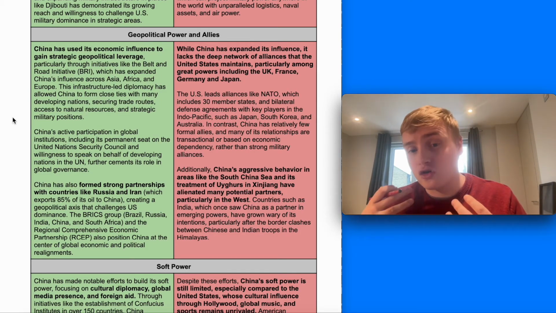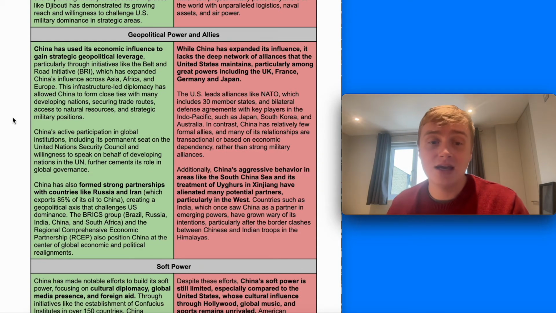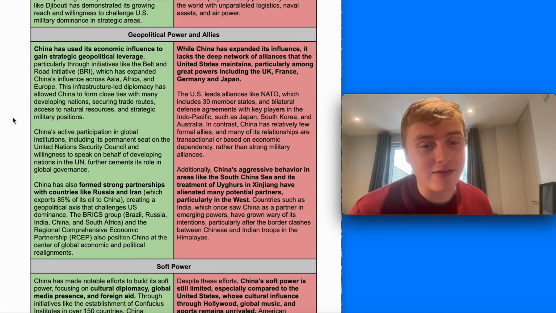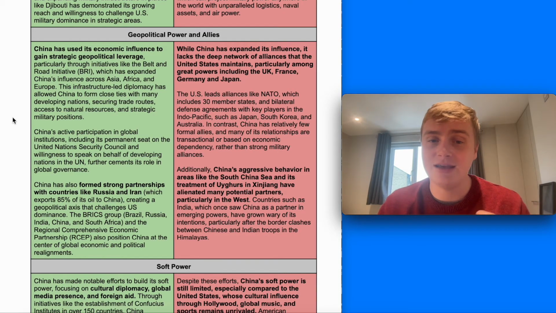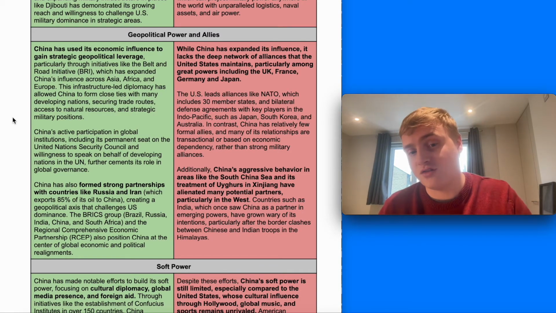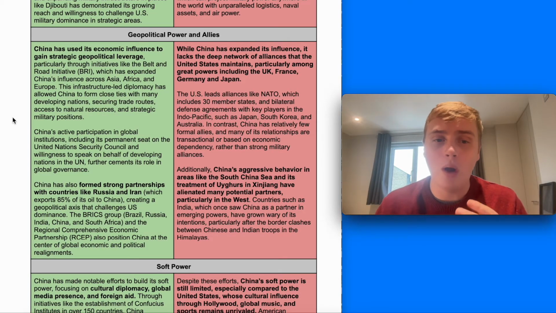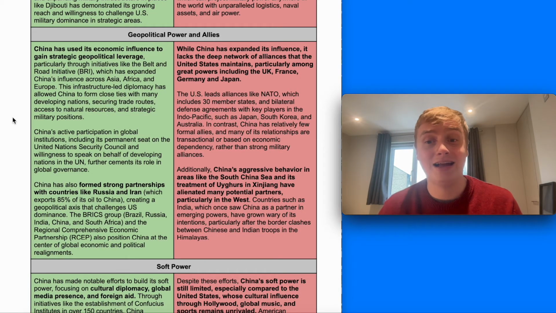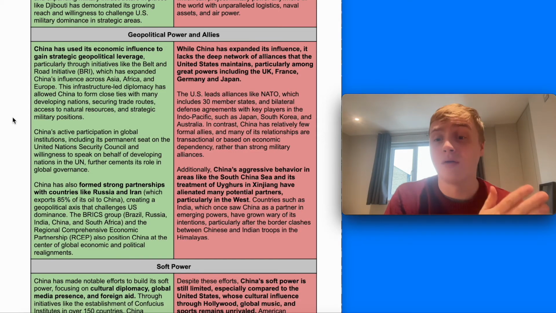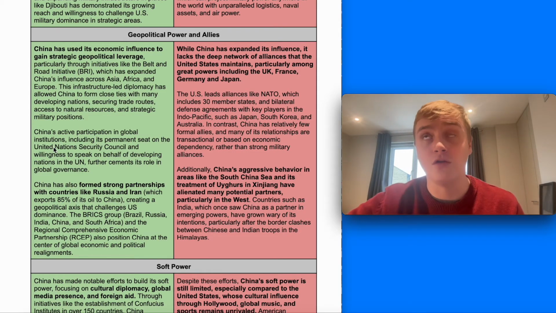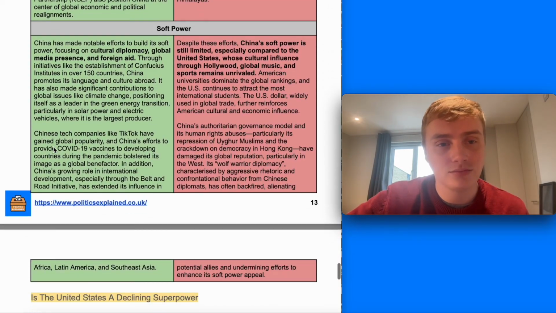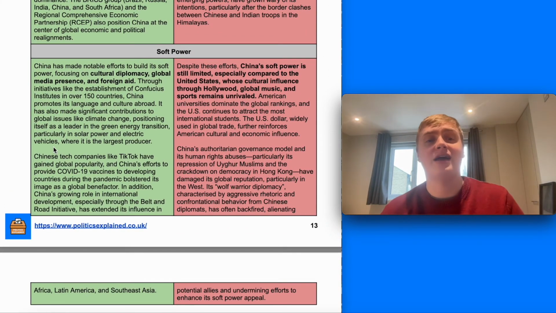Additionally, China's aggressive behaviour in areas like the South China Sea and its treatment of Uyghurs in Xinjiang have alienated many potential partners, particularly in the West. So countries such as India, which once saw China as a partner in emerging powers, have grown wary of its intentions, particularly with border clashes, and that's one where the US arguably now has more influence over India than China does. The final element we're going to have a look at then is soft power.